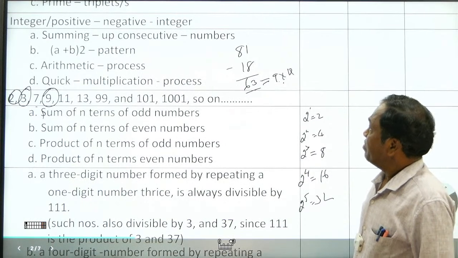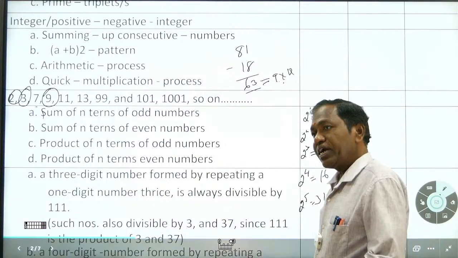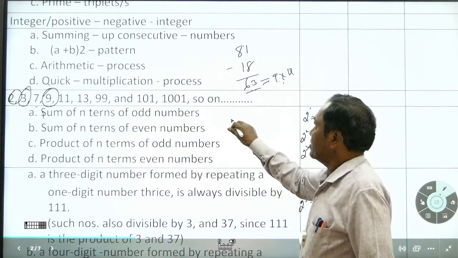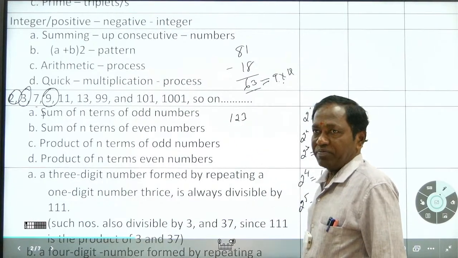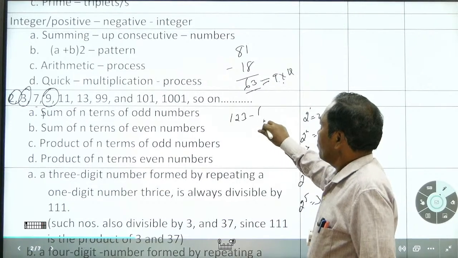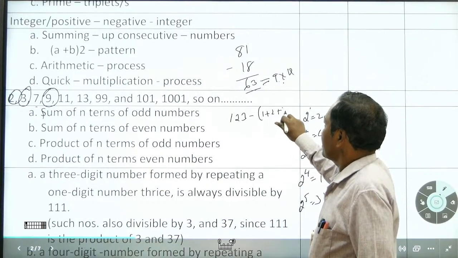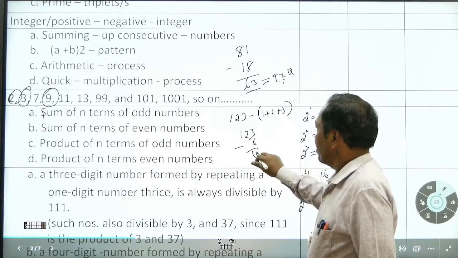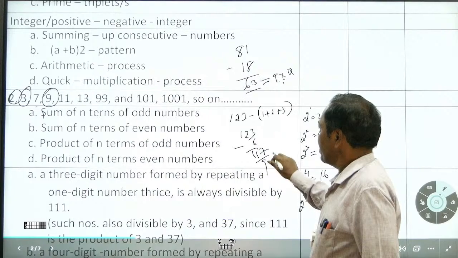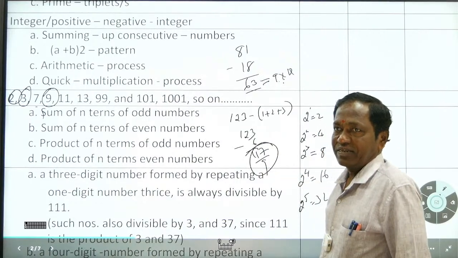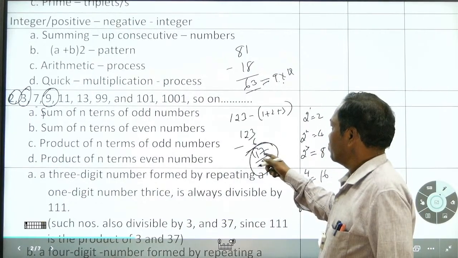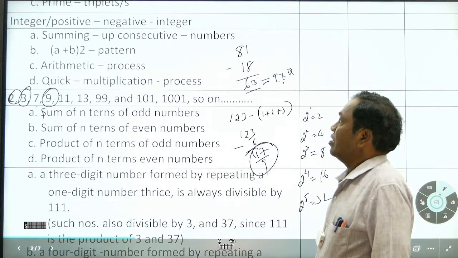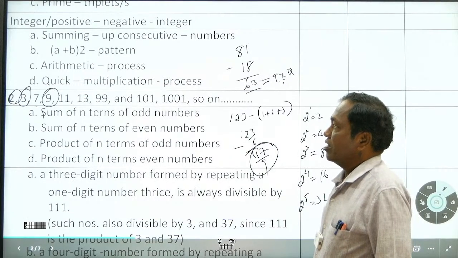Another thing about 9: subtracting the sum of the digits from the original number, the result is always divisible by 9. For example, 123 is a 3-digit number, minus 1 plus 2 plus 3, so 123 minus 6 is 117, which is divisible by 9. 1 plus 1 plus 7 is 9. It's like that.